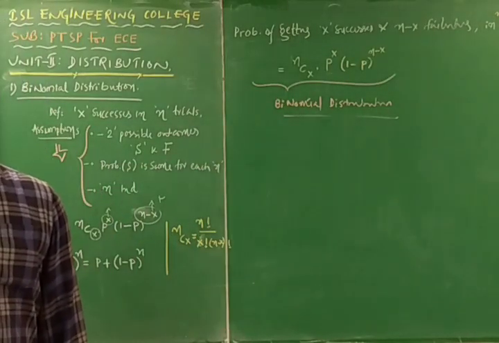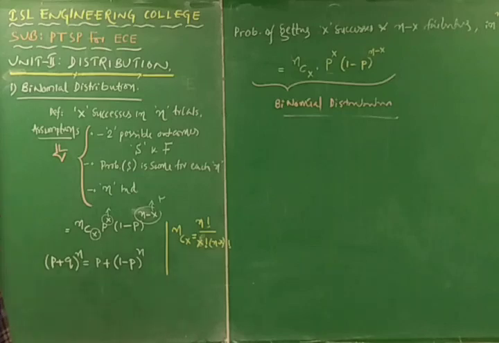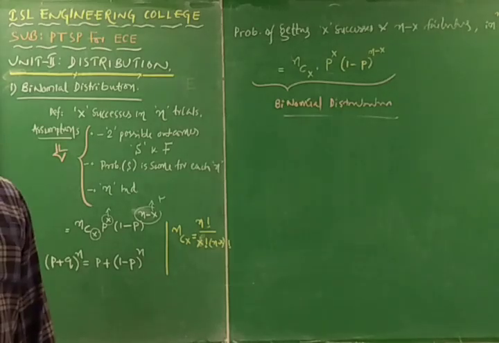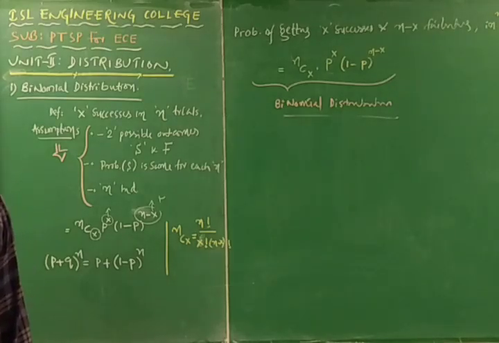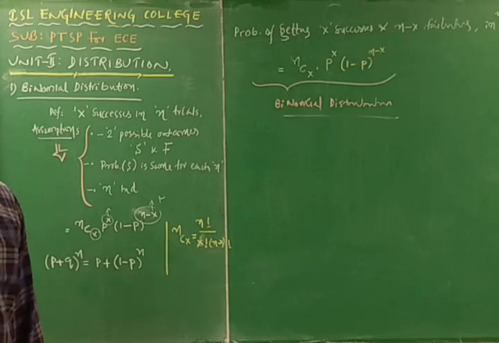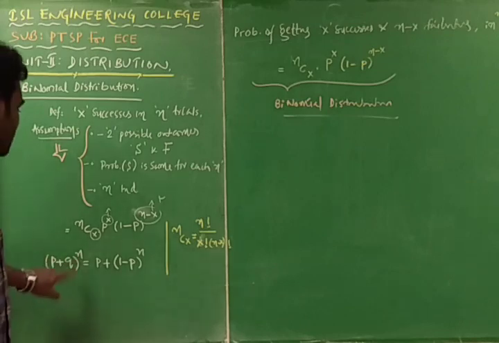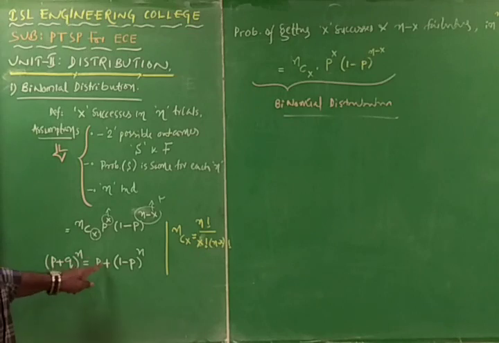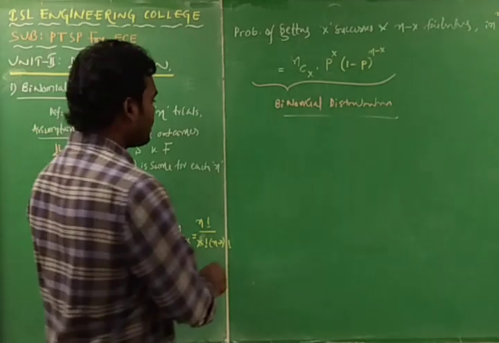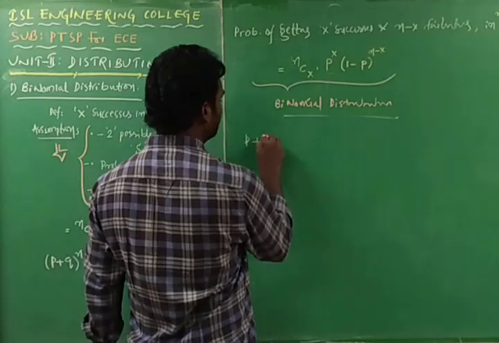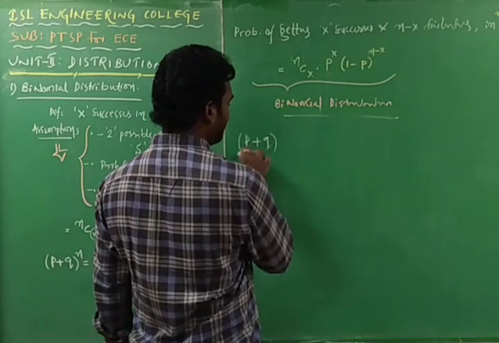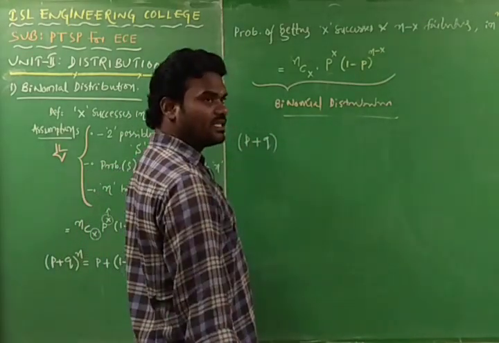This can be asked for 2 or 3 marks, and we know that p plus q is equal to 1. We can write p plus q, where p is the probability of getting a success and q is the probability of getting a failure.